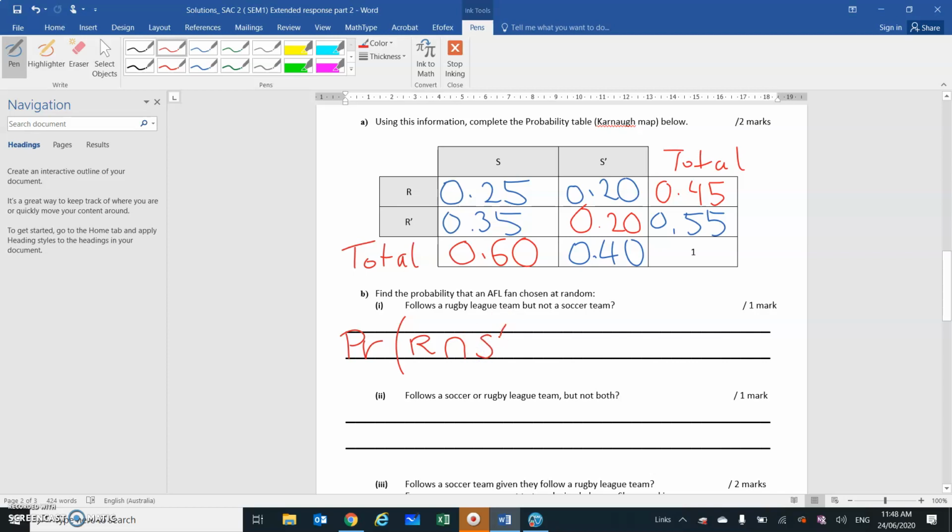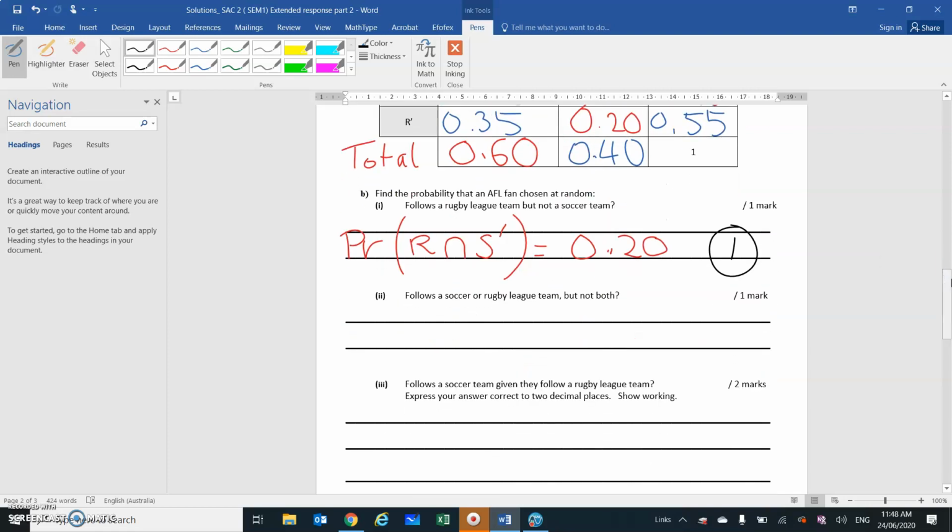You just have to read it off the table. So R intersect not S is this one here, so 0.2. That's 1 mark.